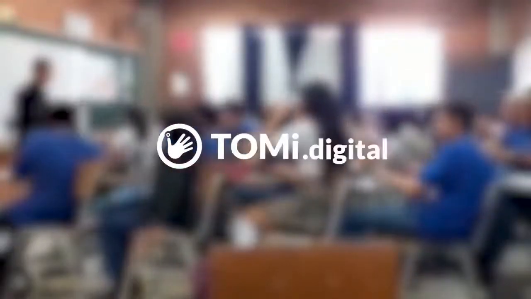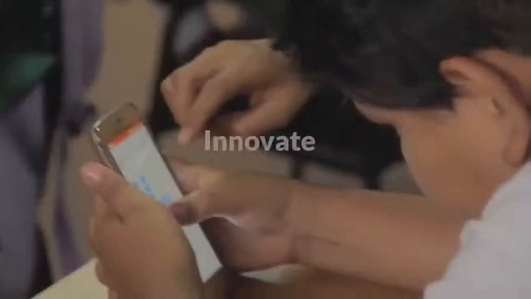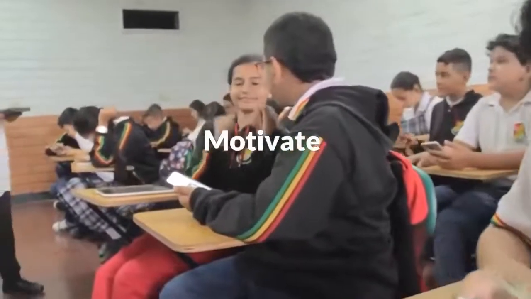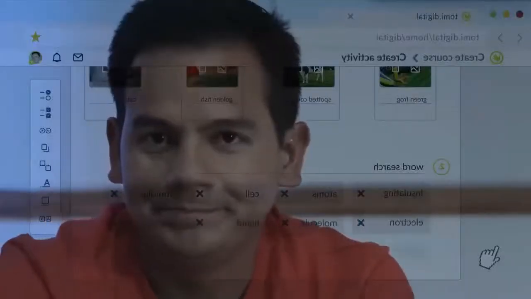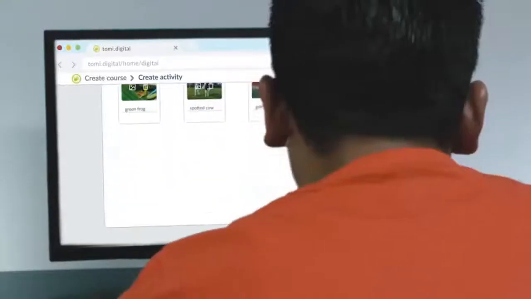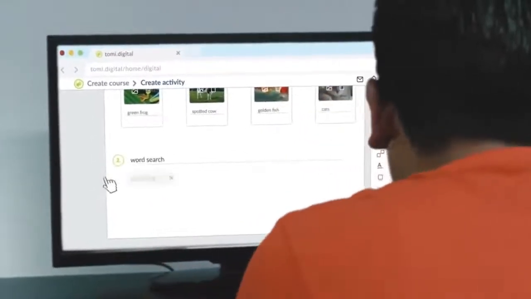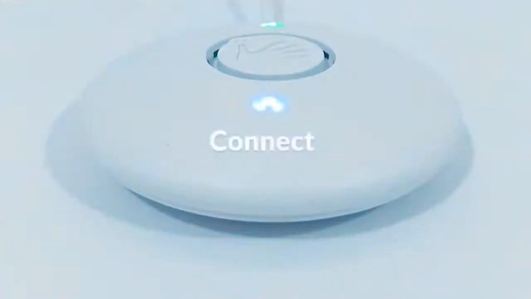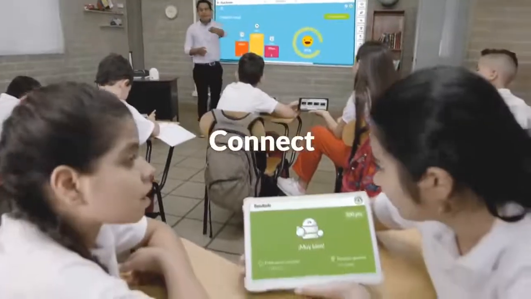With TOMiDigital, you can teach interactive classes remotely or in person, and you don't even need internet in the classroom. Innovating in classroom teaching with technology is something that new generations need in order to stay motivated in your classes. TOMiDigital allows you to create classes that promote a healthy form of competition amongst your students, and also allows for fun ways of conducting learning assessments. From now on, access to internet in classrooms will no longer be a barrier. This is how it works.